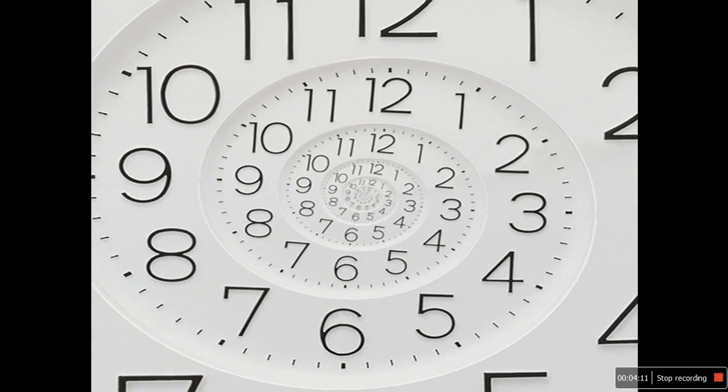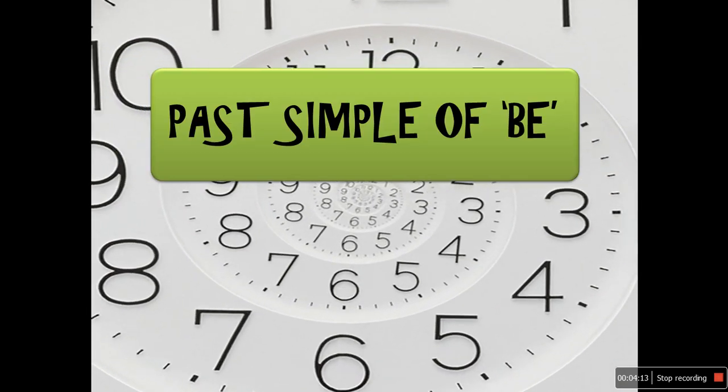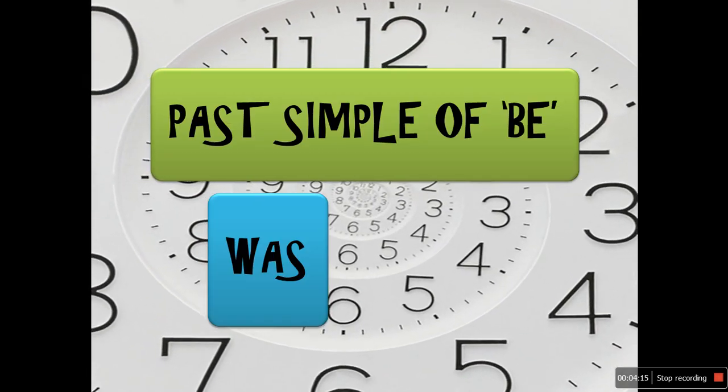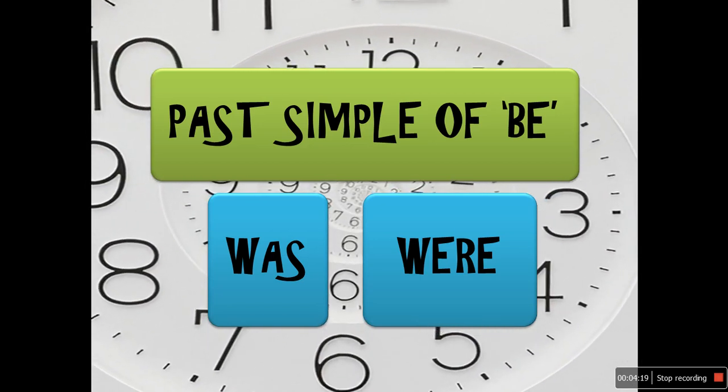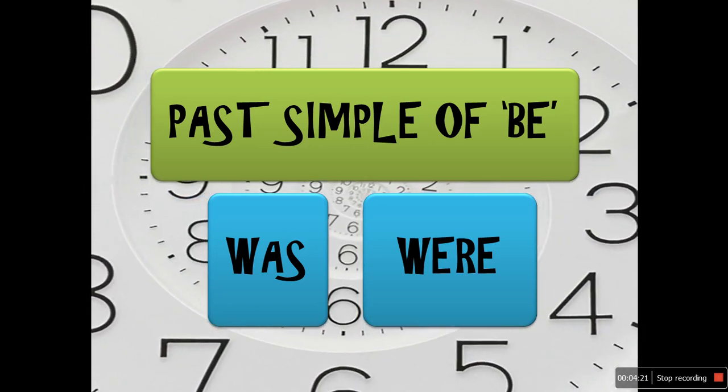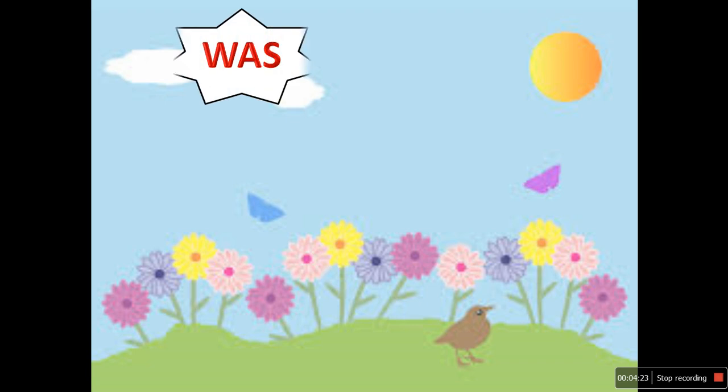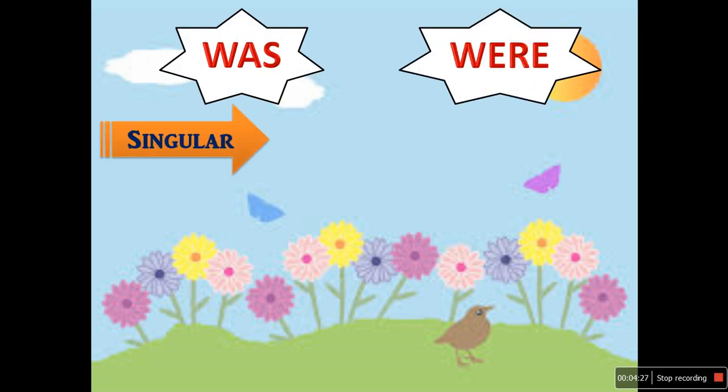So the past simple of be has two forms, was and were. Which one is singular and which one is plural? Let's see. Was is singular and were is plural.